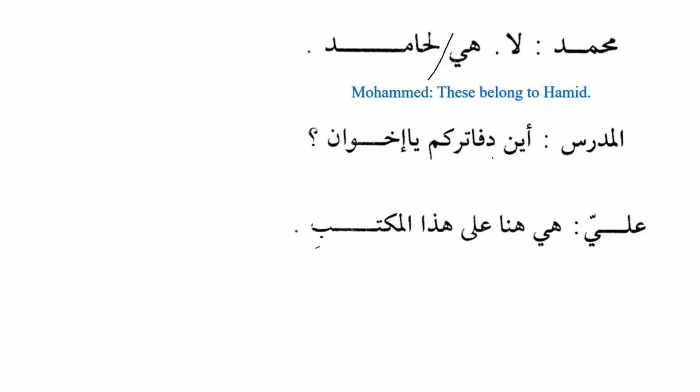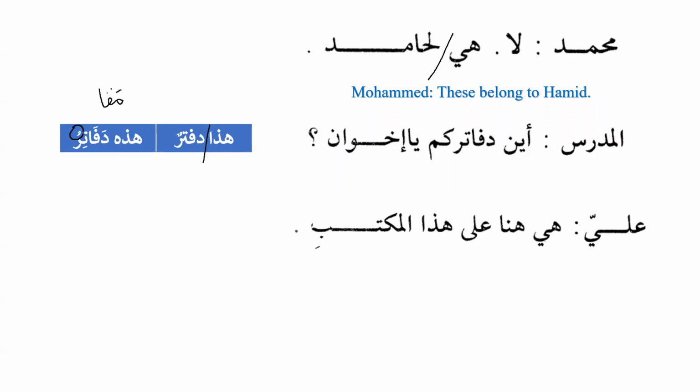Al-Madarisu, the teacher: Aina dafatirakum ya ikhwanu. Okay, now please check over here. Hada daftarun, this is a notebook, and hadihi dafatiru. Now, do you see it doesn't have tanween over here? Why doesn't it have tanween? Does anyone remember? Because it comes on the pattern of mafa'ilu. Whenever a noun comes on the pattern of mafa'ilu, it will not accept tanween. So that's why we say dafatiru.